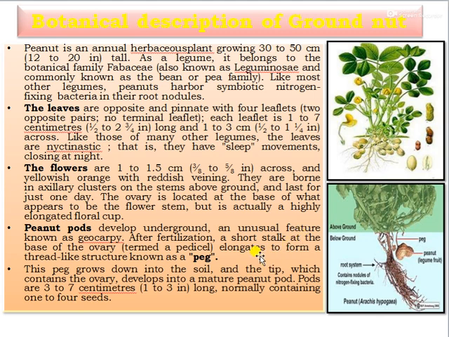After fertilization, the short stalk at the base of the ovary, termed the pedicel, elongates to form a thread-like structure known as the peg. The peg grows down into the soil, and the tip, which contains the ovary, develops into the mature peanut pod. The pods are about 3 to 7 centimeters. This is the image which shows the above and below ground parts. The below ground parts are the pegs, peanuts, and the root system, which contains root nodules or nitrogen fixing bacteria.